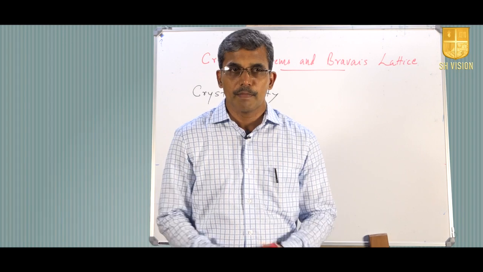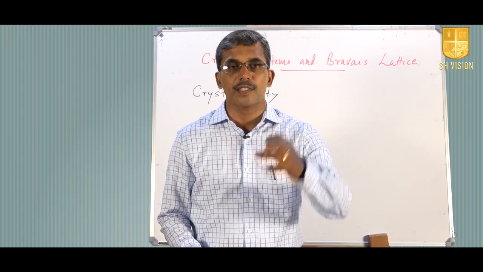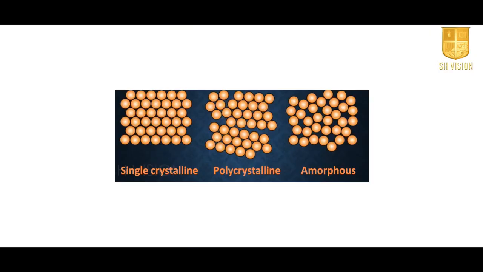within the system. Based on the extent of crystallinity within the system, we have come across three types: single crystalline material system, then polycrystalline system and amorphous system.